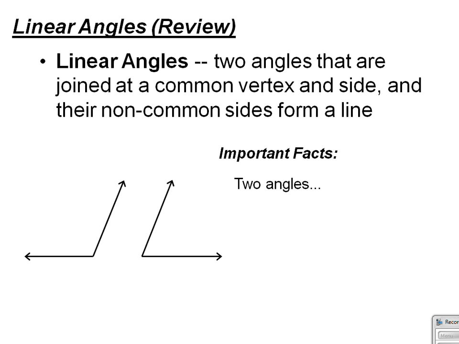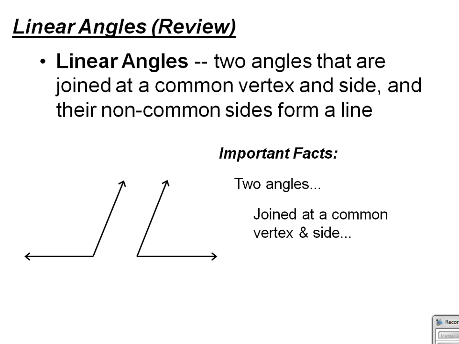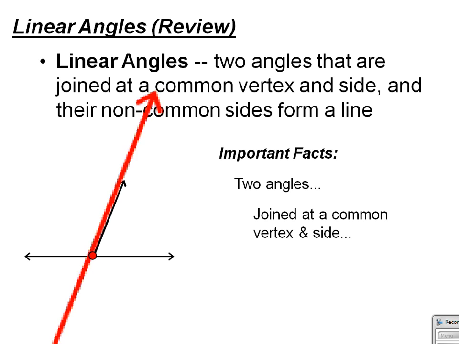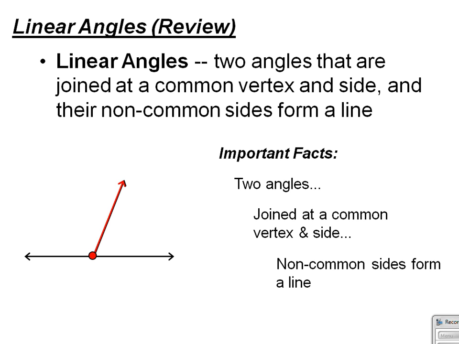First, there are two angles. So, for example, there you can see two angles. But not only in this definition are there two angles, but these two angles have to be joined at a common vertex and side. So if we take one of those angles, slide it up next to the other, so that they share a common vertex point and side, now we have ourselves a pair of linear angles. But there was one other crucial component of this definition as well. These two angles that are joined at a common side and vertex have their non-common sides form a line.